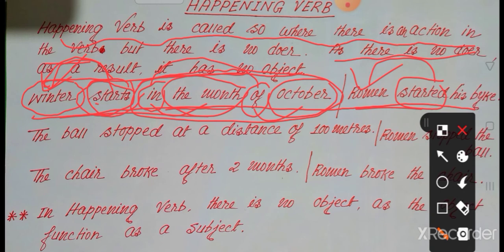Roman is the doer here. But in the first sentence, there is no doer. The word winter can never be a doer. So Roman is the doer here. Roman started what? Roman started his bike.